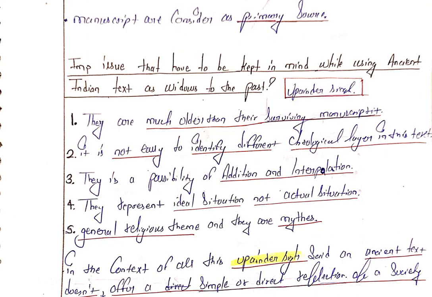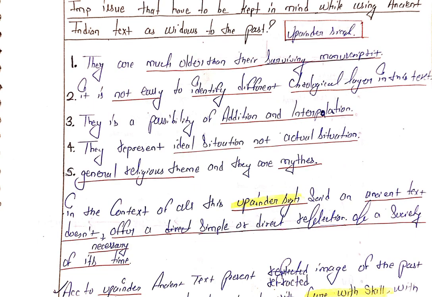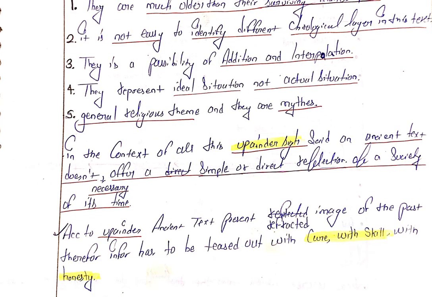Second, it is not easy to identify the different chronological layers in these texts. It is a more difficult task to find the chronology, where it is good and where it is not good. There is a possibility of additions or interpretations. A lot of the time there is more possibility of that, and some additions and interpretations are also going on. They represent an ideal situation, not the actual situation. Ancient history also defines the ideal situation and not the actual one. It is sometimes different, but generally there are religious themes and myths.